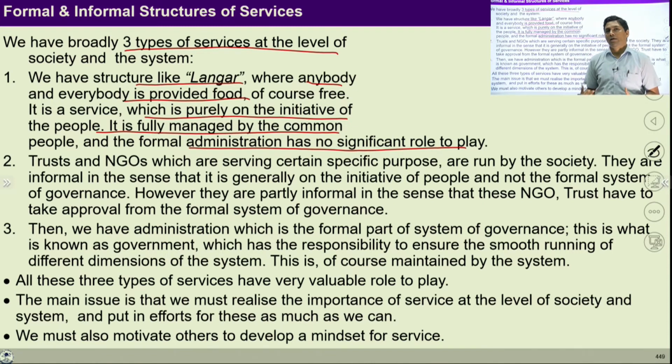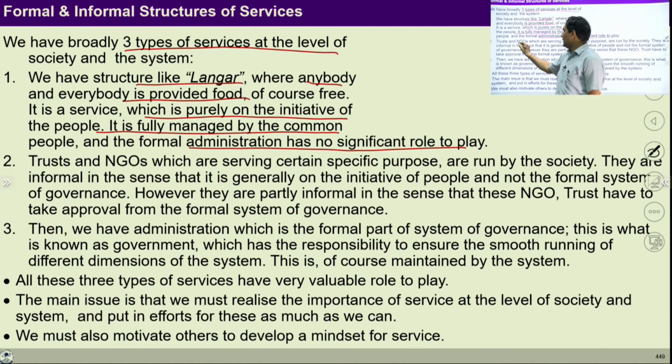So these kinds of systems can be evolved in the society so that needy people can fulfill their needs. This kind of system is required in the present society, because there will be many people who would not be able to fulfill their needs, and this kind of system supports them to fulfill their needs.